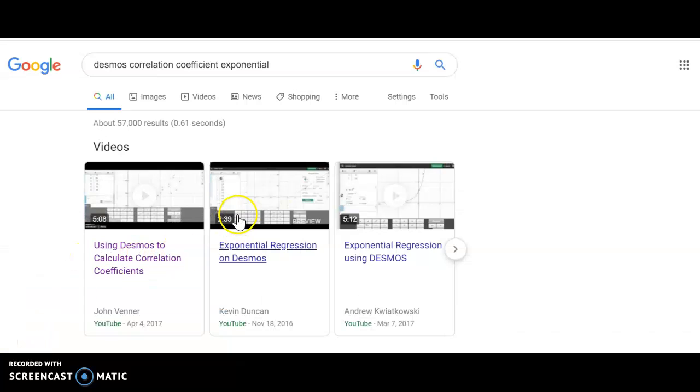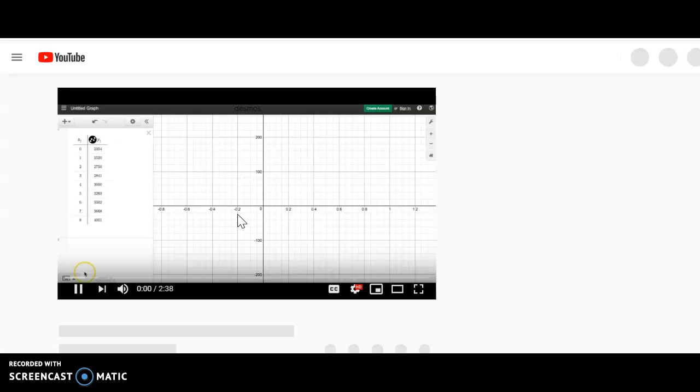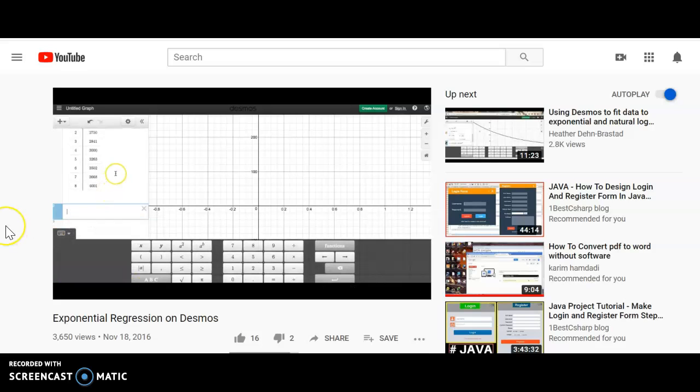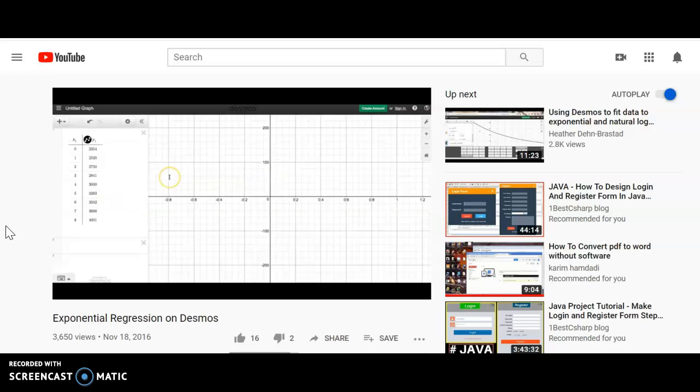Okay, let's get this video. So you just watched about how to run a regression on Desmos. It's very similar if you're running any sort of regression for a pattern. So I just kind of made up this data right here. So the first thing we should notice is there's no data right here on the graph. That's because the window is wrong.